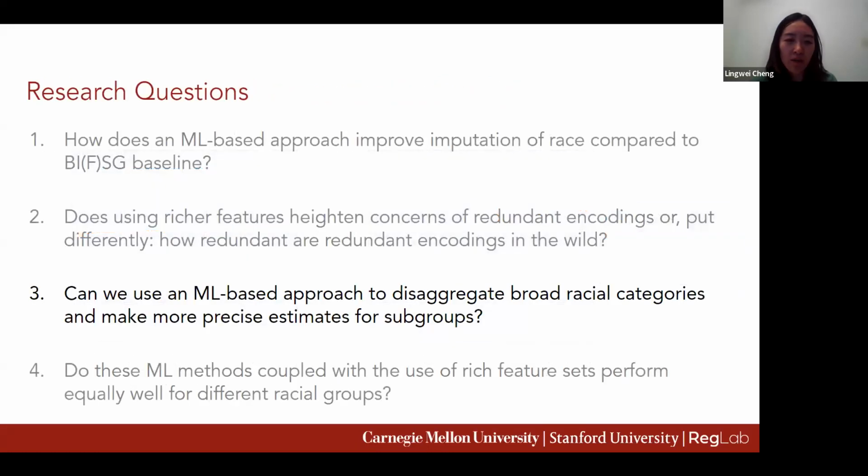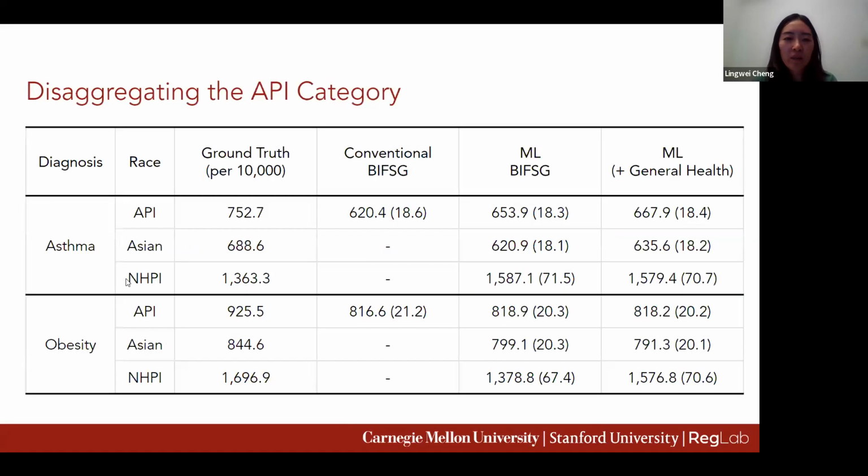Now we turn to research question 3. Can we use an ML-based approach to disaggregate broad racial categories and make more precise estimates for subgroups? The OMB 1997 revision disaggregated the Asian Pacific Islander category into Asian and Native Hawaiian and Pacific Islander categories. However, the traditional BIFSG method is limited in its ability to disaggregate the API category, as it relies on API priors provided by the census.